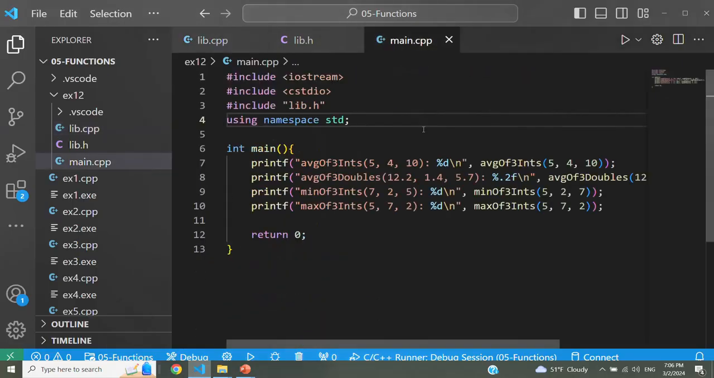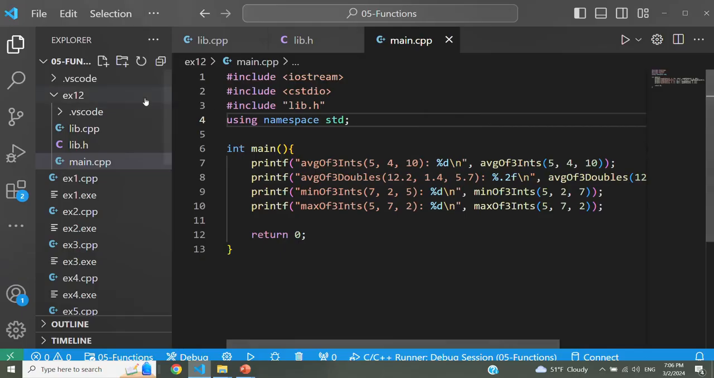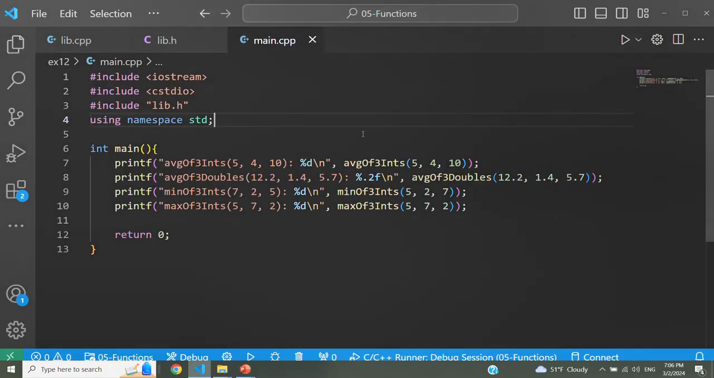And main.cpp is just using that library. So as you can see, the library is implemented and tested once in a separate place, and main.cpp is just making calls to those functions. So average of 3 integers: when you get the average of these 3 values, whatever the average is going to be printed.